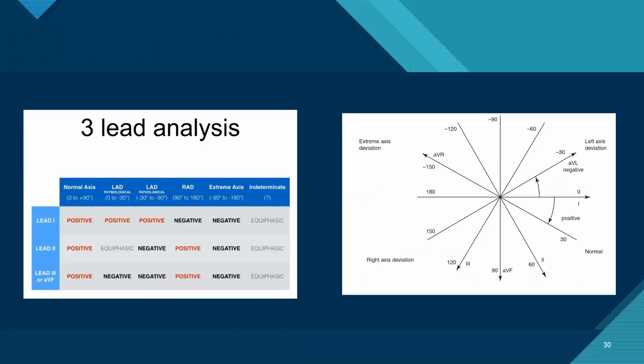If lead 1 is positive, aVF is negative and lead 3 is equiphasic, then the axis will be around negative 30. But if lead 2 is positive, it will be 30 to 90. In right axis, lead 1 will be negative and both lead 2 and lead 3 will be positive. In extreme axis, all three will be negative.